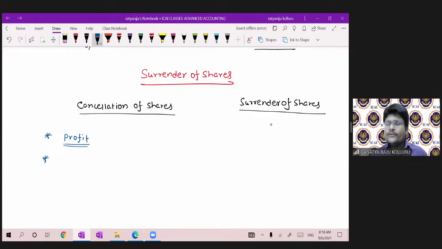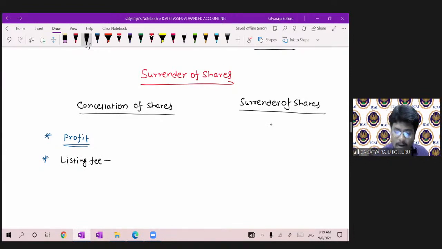Sir, issue of new shares is not that much of an easy task, guys. Why am I telling you it is not an easy task? Sir, if you want to issue new shares, then if your company has a listing agreement, you have to pay listing fee. Am I right?